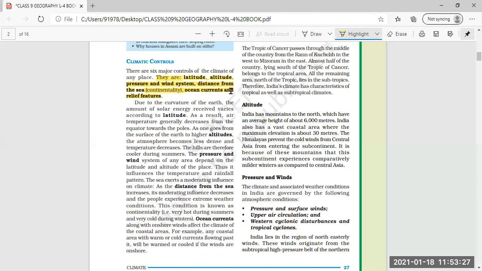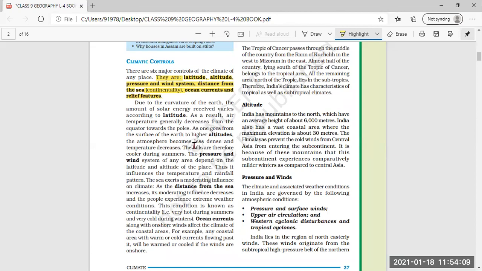They are the major controls of the climate of any place. First, due to the curvature of the earth, the amount of solar energy received varies according to its latitude. Now, what is latitude? The angular distance of a place, north or south of the earth's equator, or of the equator of a celestial object, usually expressed in degrees and minutes, is called latitude.